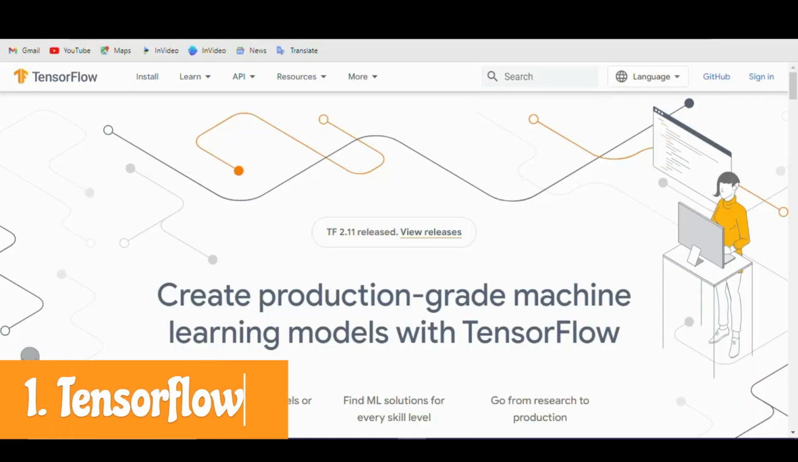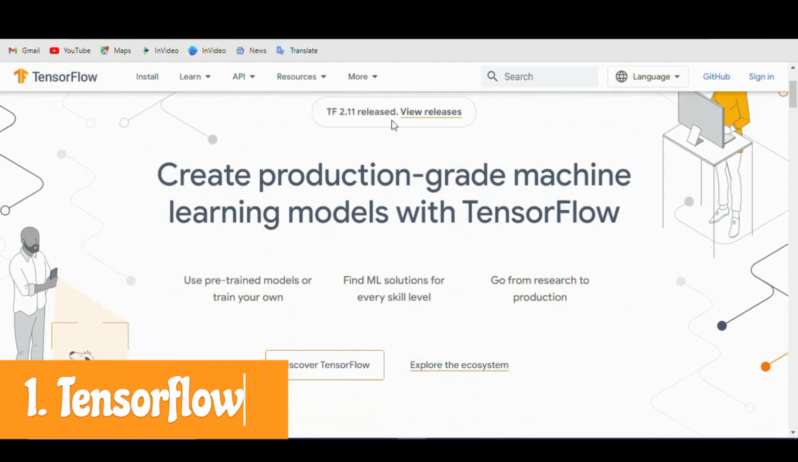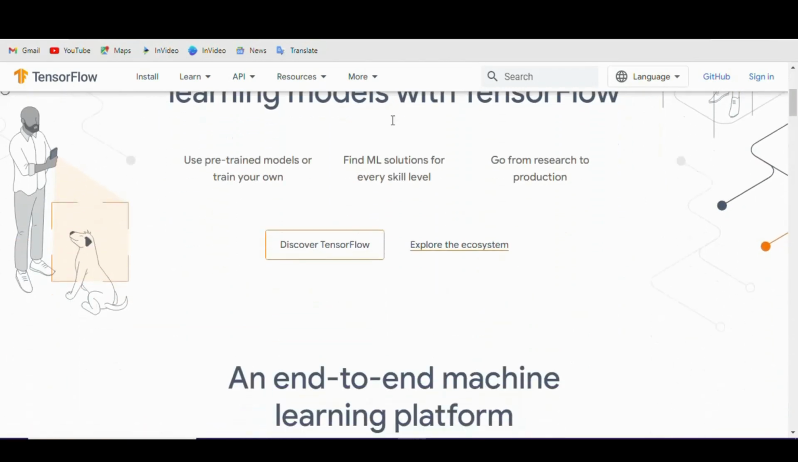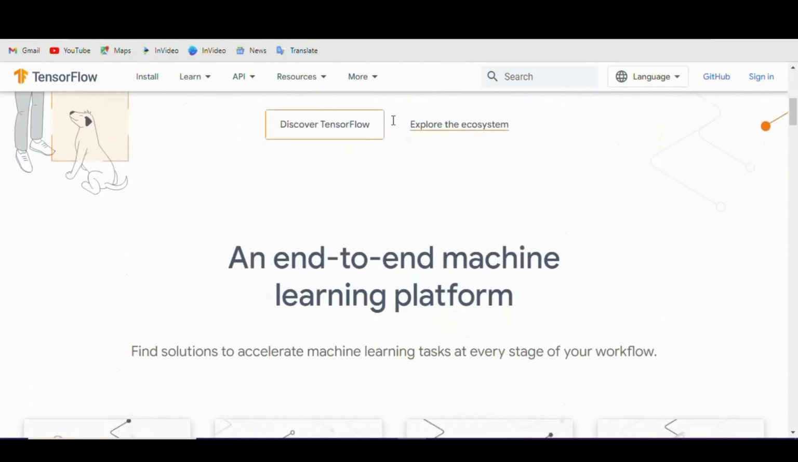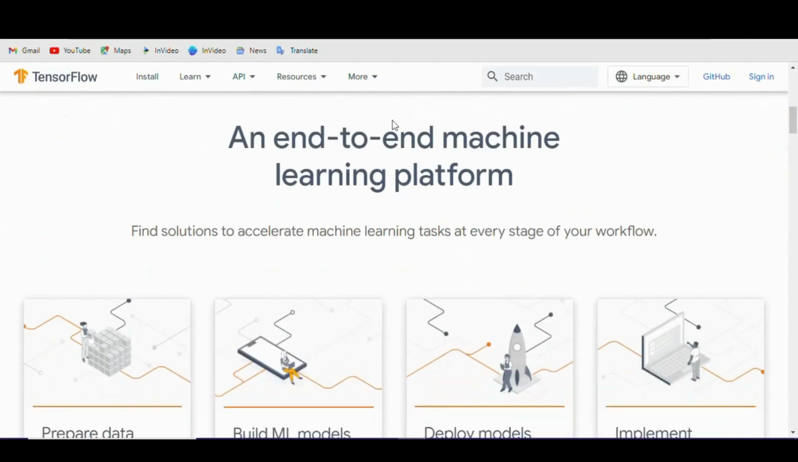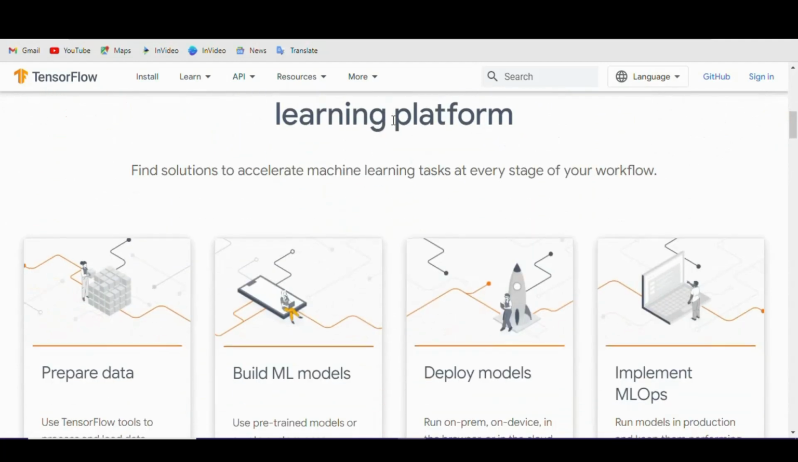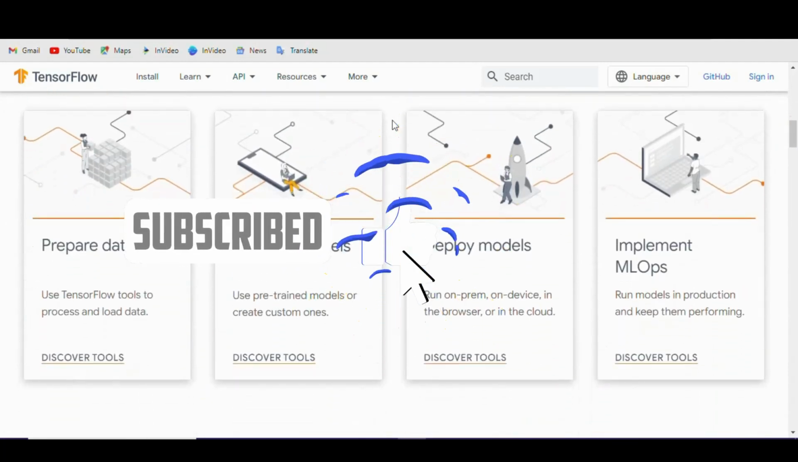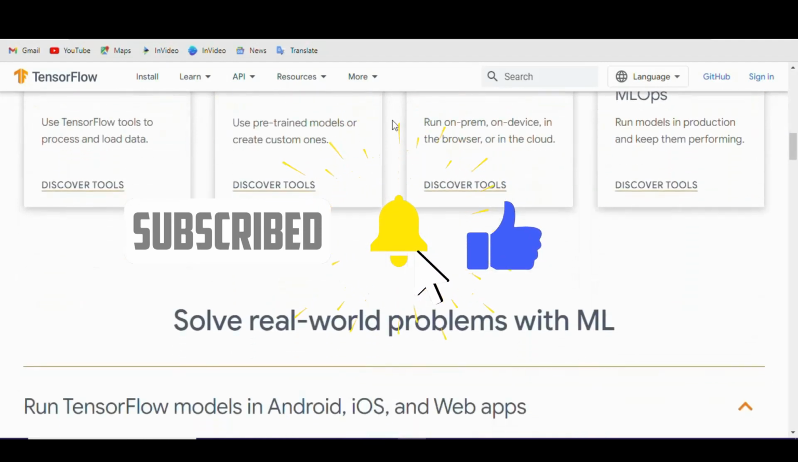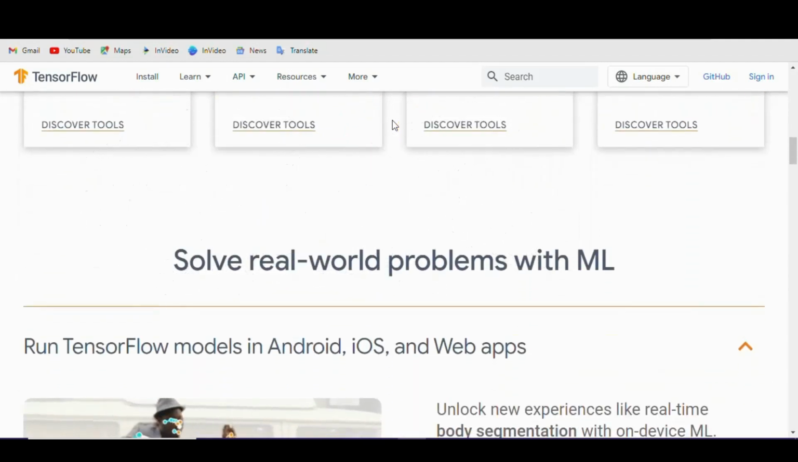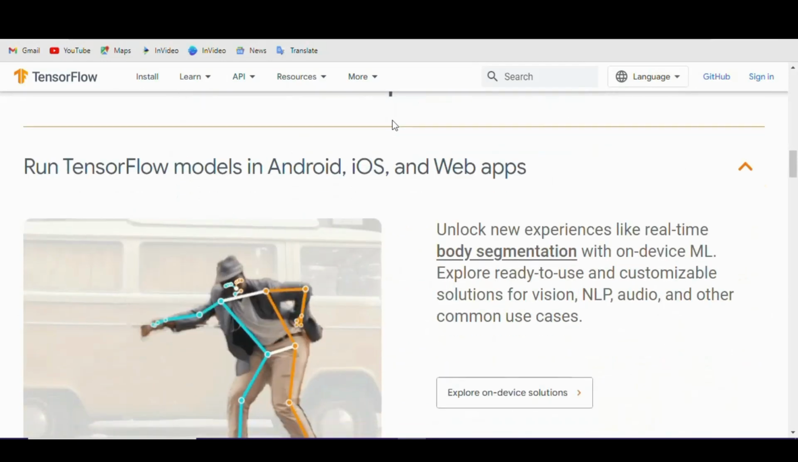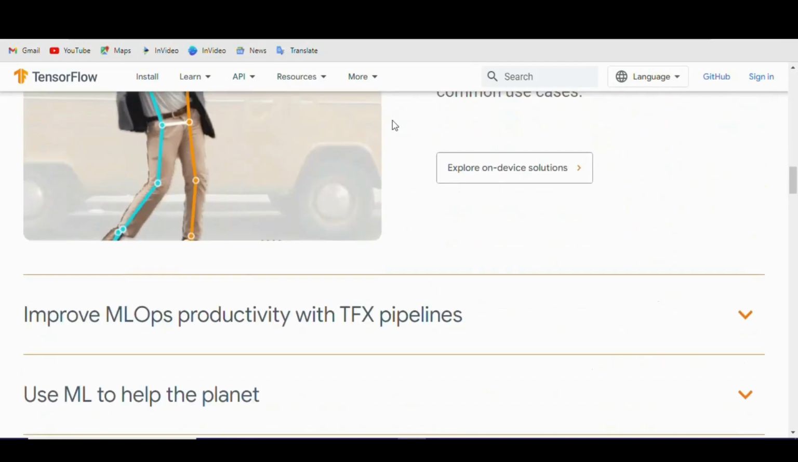TensorFlow is an open-source platform developed by Google for creating and training machine learning models. It's one of the most popular deep learning frameworks, with a large community and extensive documentation. TensorFlow offers a variety of tools for data preprocessing, visualization, and model deployment, making it a great choice for both research and production use. And at number 2 is scikit-learn.